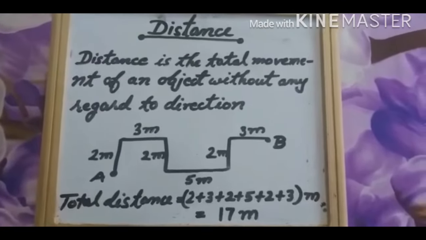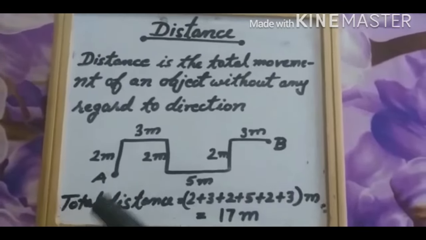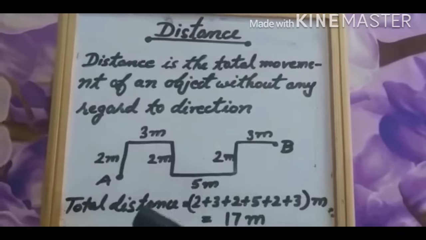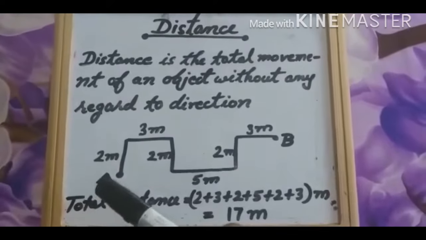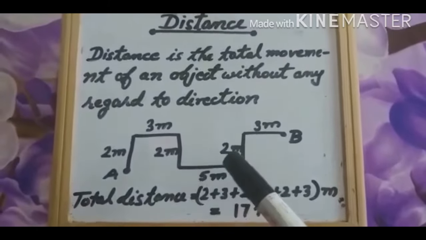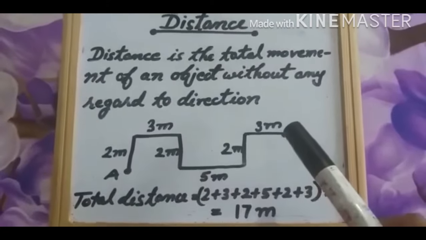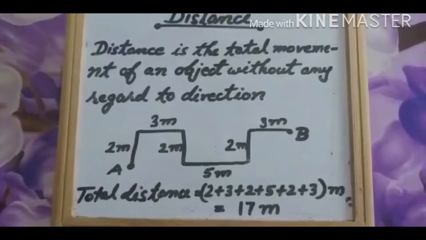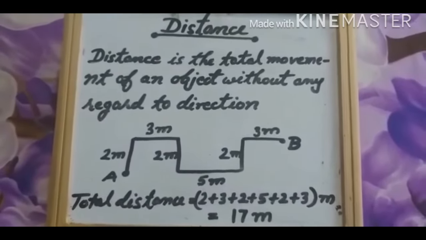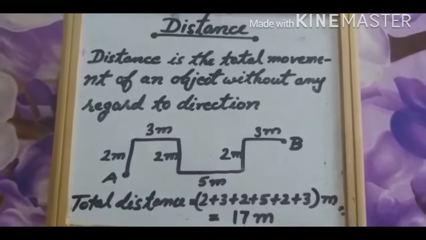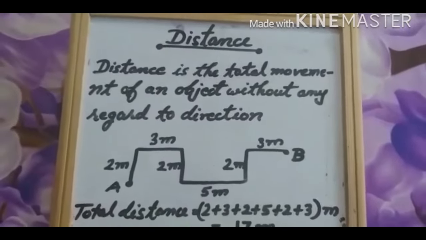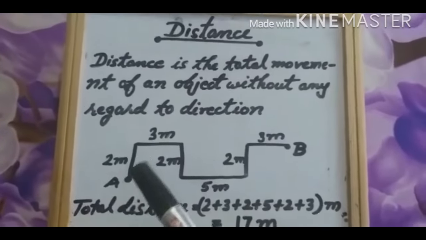As you can see in this example, if you want to go from place A to place B, the total distance will be 2 meter plus 3 meter plus 2 meter plus 5 meter plus 2 meter plus 3 meter. Total distance will be 17 meter. That means the total distance is 17 meter, and direction is not particular because the direction of the path is changing.